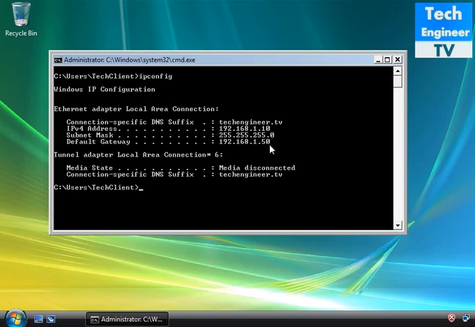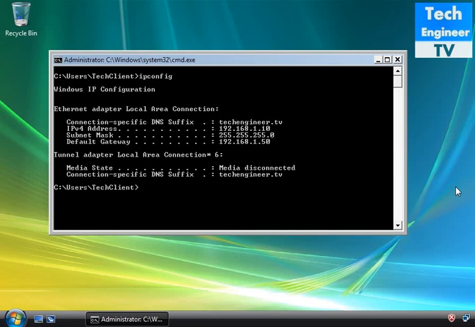Now we set an imaginary router, or imaginary server. That's the reason our gateway changed, and we are able to communicate with that 50 range or class.